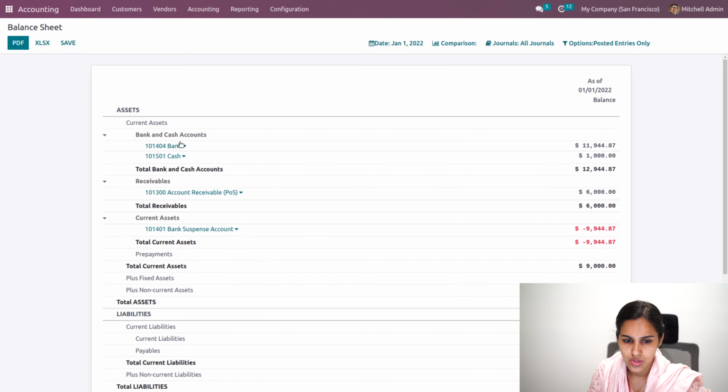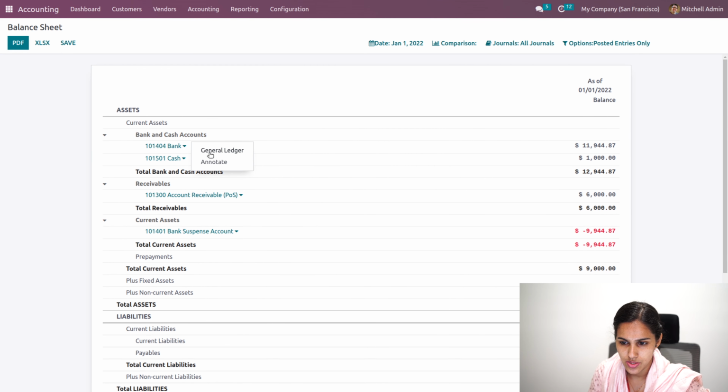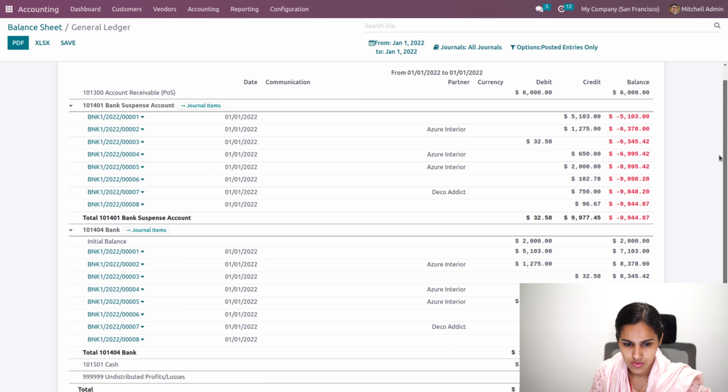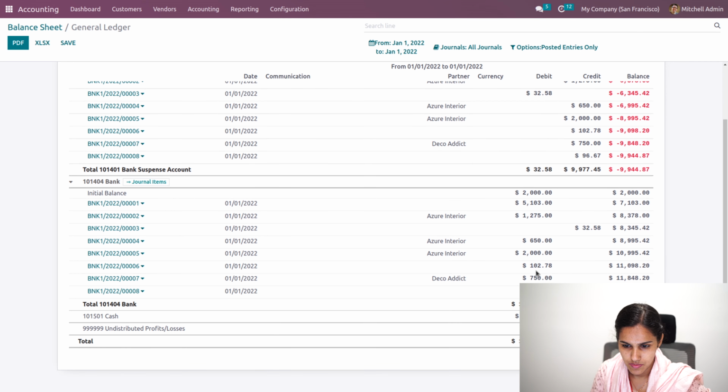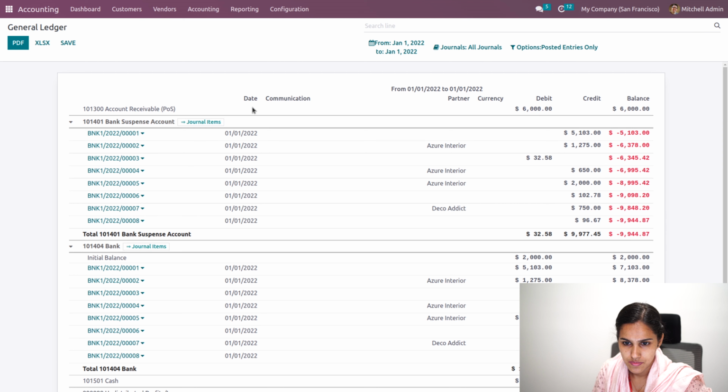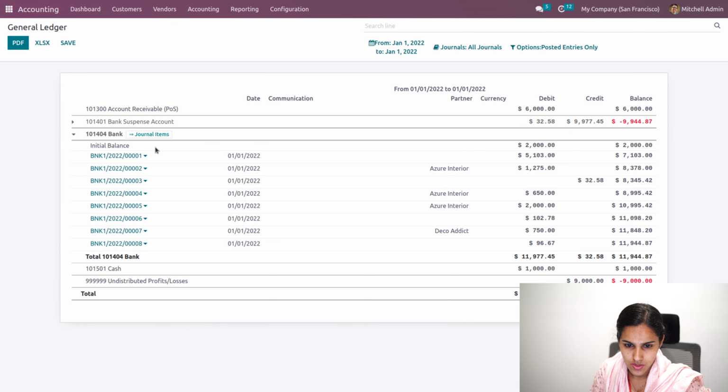So when you go to the general ledger, you can see that particular amount will be shown as the opening balance. Let's go back to general ledger.